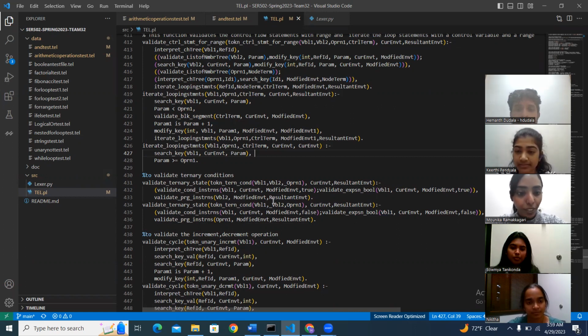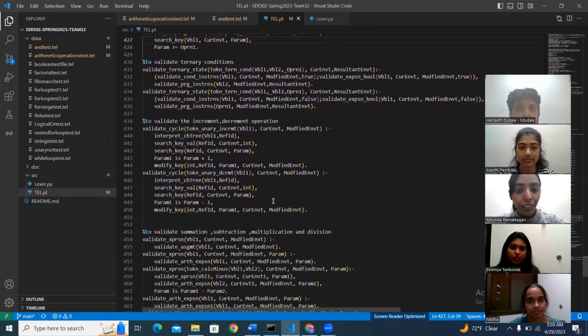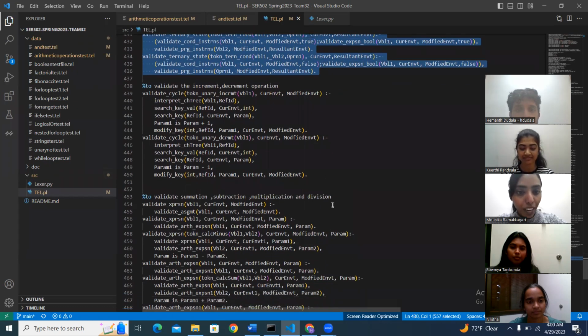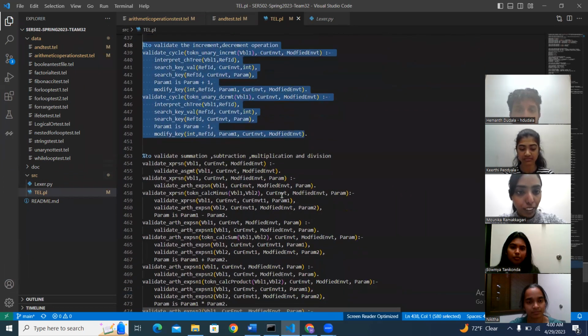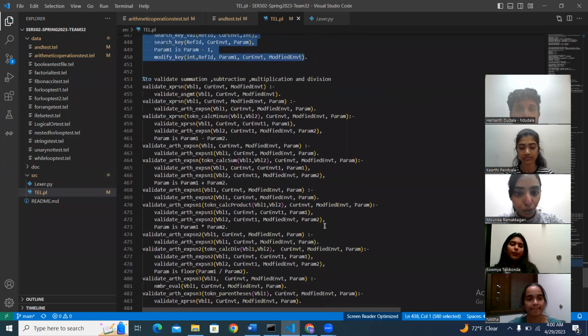Coming to the next set of slides, this set of code is written to validate the ternary condition, where we check one variable based on whether it's true or not. If it's true, we'll go to variable 2, or else we'll go to operation 1 based on the condition. The next set of lines are similarly for the increment and decrement operations. Here it interprets the value of the expression, searches for the variable, retrieves the data, increments or decrements it by one, and then modifies the value.